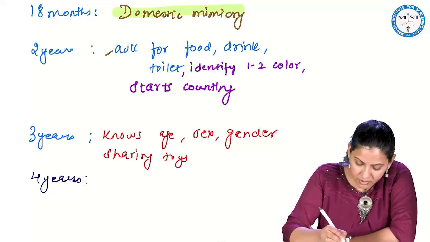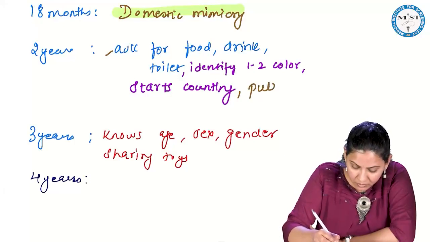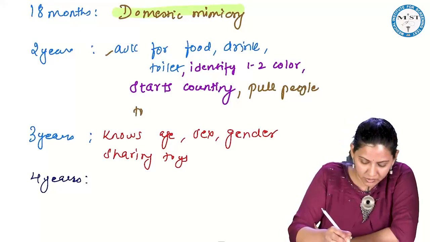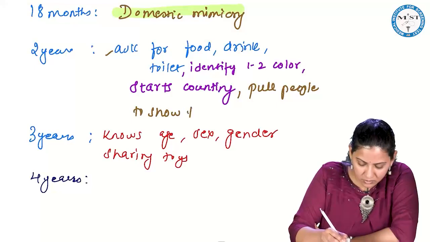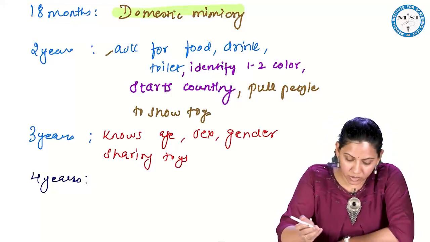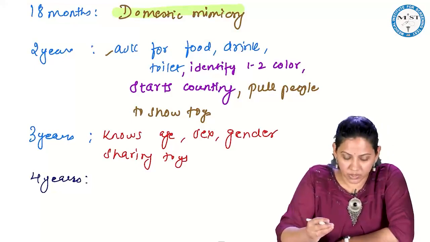And here he starts counting. He will pull people to show toys.